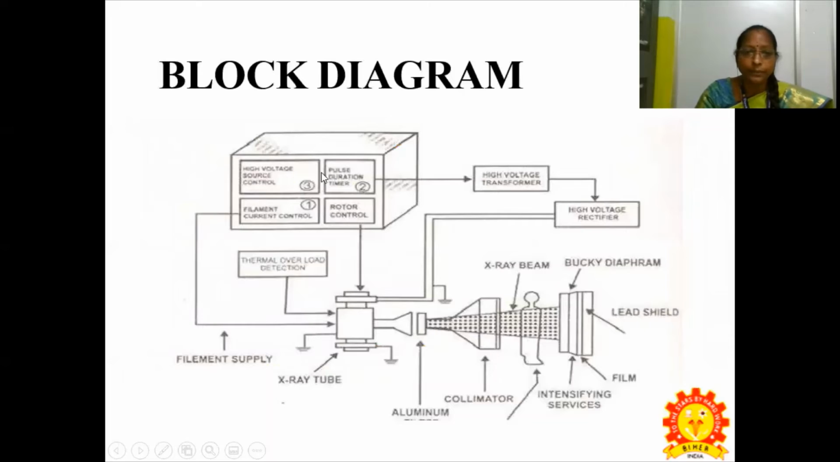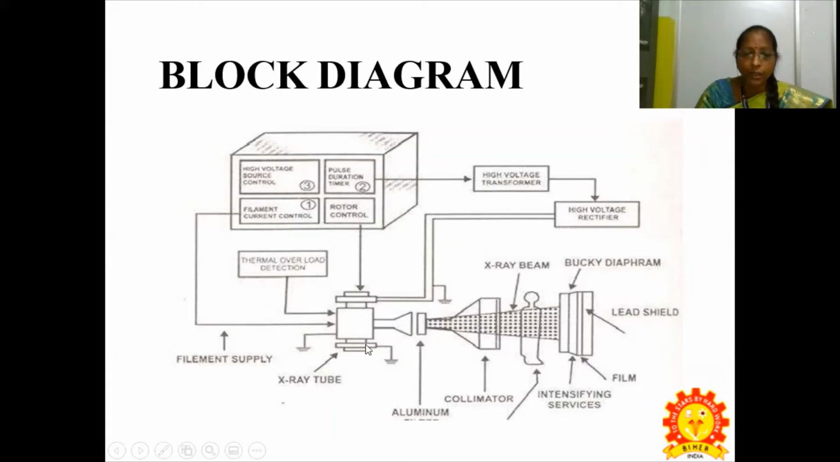This is a block diagram. It has a filament supply, where we have to give some supply to the filament from where the electrons are liberated. These electrons accelerate towards this particular shield or the anode and produce X-rays. Here the patient is placed, and the X-ray tube produces the X-rays which are passed here, and we have a lead shield. This collimator will focus this beam towards the intensifying surfaces.